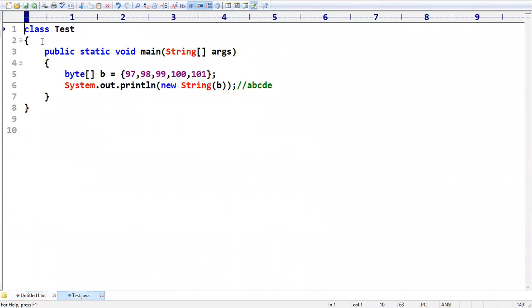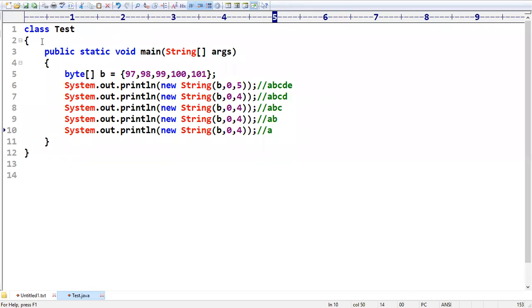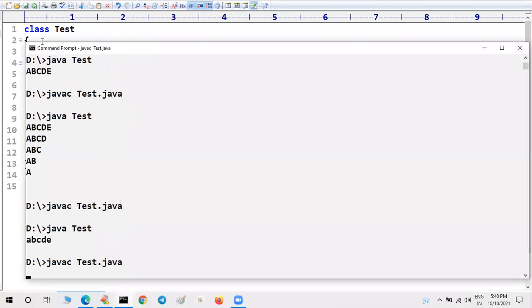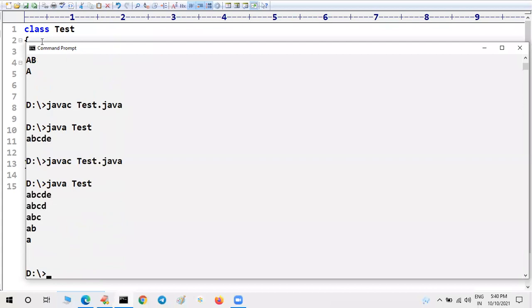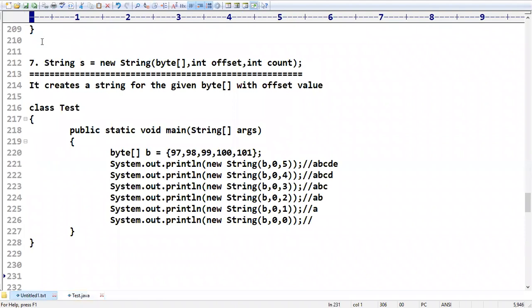Let us construct an example for this. The same thing I am taking, 0 comma 5: starting from the 0th location, total 5 characters we have to take. Next, starting from the 0th location, 4 characters; 3 characters; 2 characters; 1 character; 0 comma 0; 0 comma 1; 0 comma 2; 0 comma 3. Like this we can create. If you want, you can see them just like Unicode characters. Then, what is the next way of creating string objects?